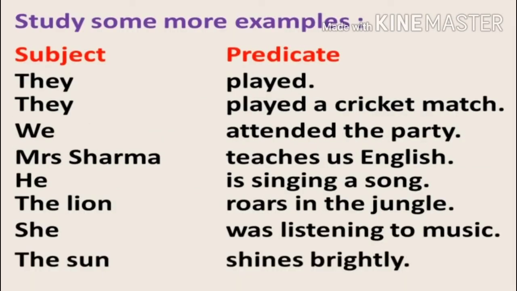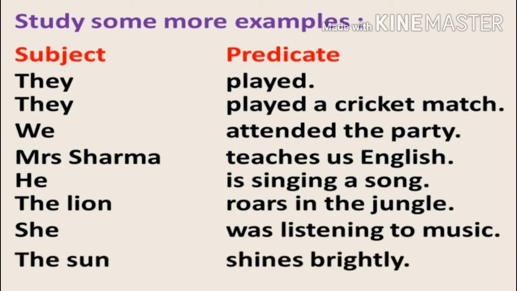See some more examples. They played. This is a sentence. In this we have to divide the subject and predicate. They is the subject, predicate is played. Second sentence. They played a cricket match. Who played a cricket match? The answer is they. And what is the predicate? Played a cricket match. We attended the party. We is the subject, attended the party is the predicate.